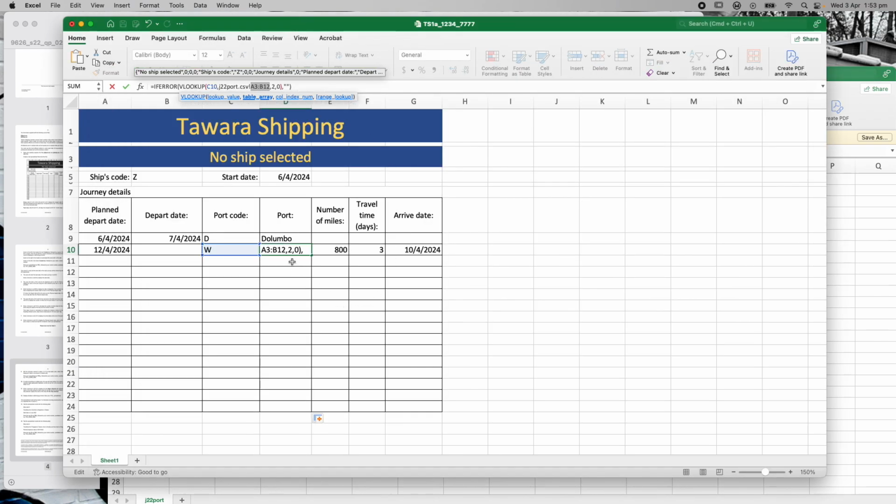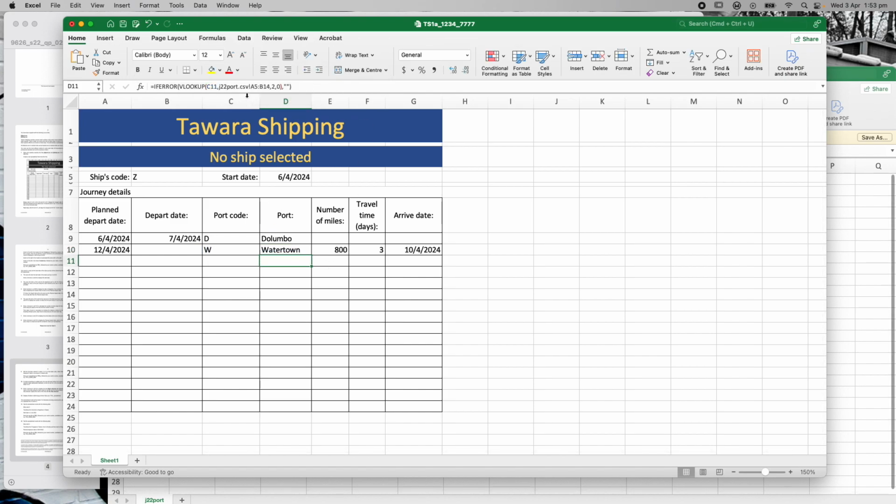So if I go to here, no wait, Command Z on that. Just leave that there. Let's go to this one. You can see it's gone A5 to B14. That's not what I want. So I want it to be A3 to B12, enter. So I'm just going to go through and check these are all A3 to B12.